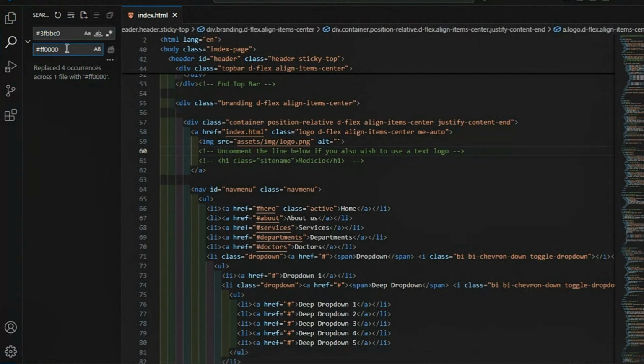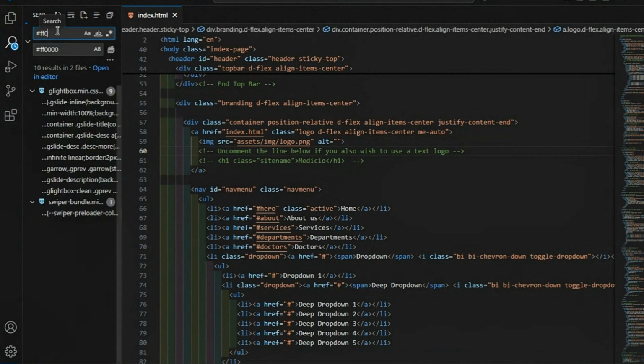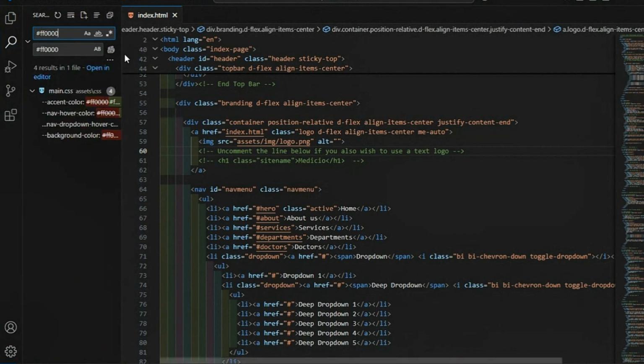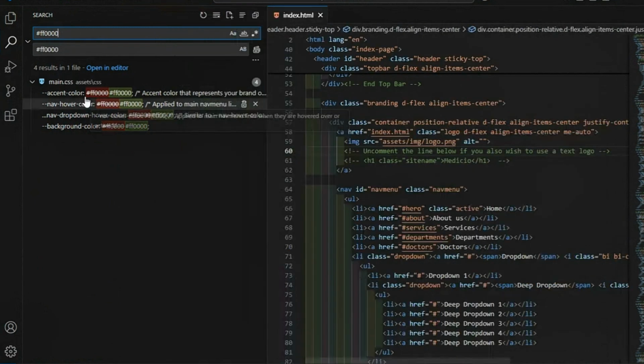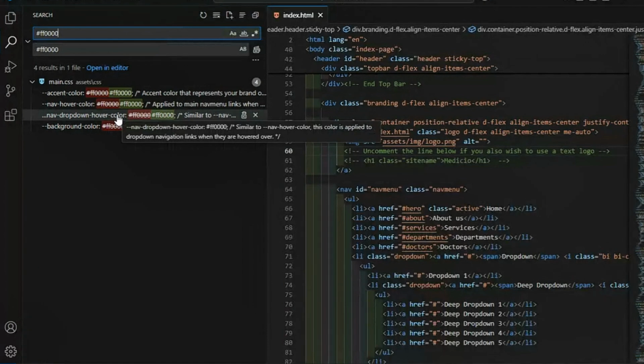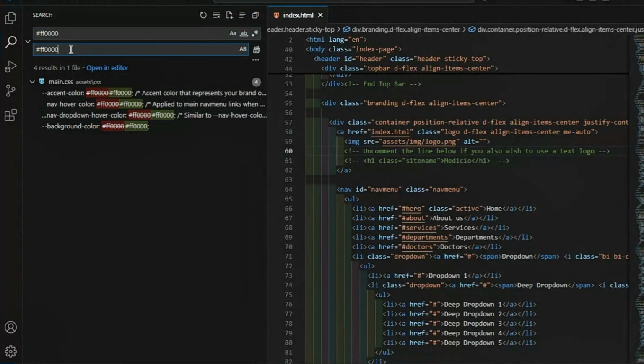So then I put here the red. For example, let me replace the red with something else. Assuming I want to remove red from my website, I know that red is hash FF0000. Once I search that and you maximize this, you're going to see everywhere red is being used. We know red is the primary background color, but we don't want it. So we're going to change it from red to something else.